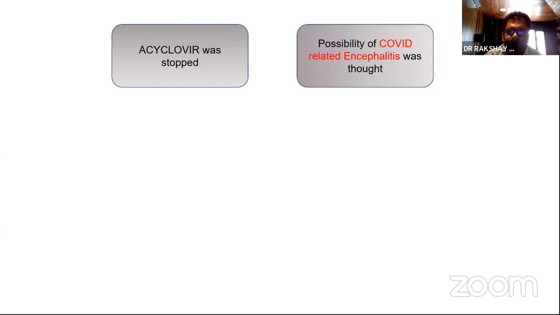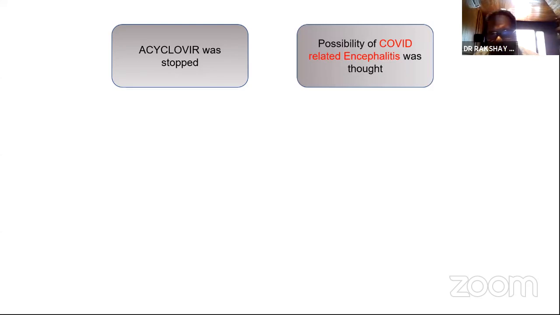Now, what we have learned is many of those what we thought as viral meningoencephalitis, many of them have turned out to be autoimmune encephalitis. It has a separate treatment. It has good prognosis. And unfortunately, by labeling everything as viral meningoencephalitis, we have lost many opportunities to treat this autoimmune encephalitis. Now, in this child, based on this report, we stopped acyclovir.